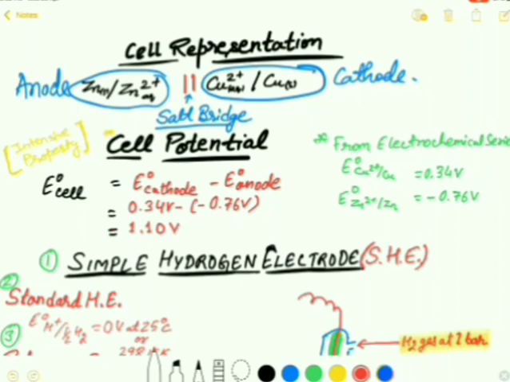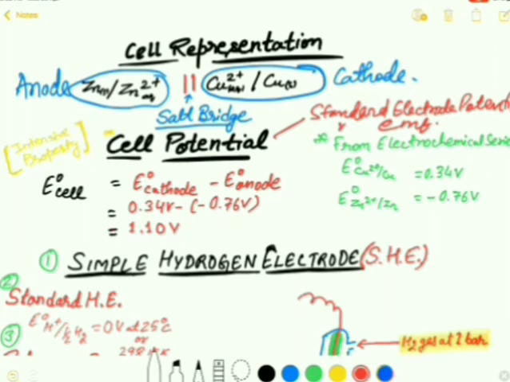Now the next thing that I would like to tell you is that this cell potential is also known as standard electrode potential or standard EMF of the cell.